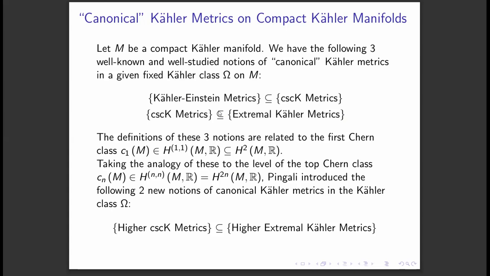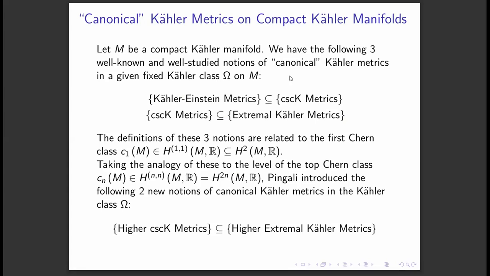The most basic and fundamental among these are called Kähler-Einstein metrics, which are simply Kähler metrics such that the underlying Riemannian metric is an Einstein metric, so the Ricci curvature tensor is directly proportional to the metric tensor.